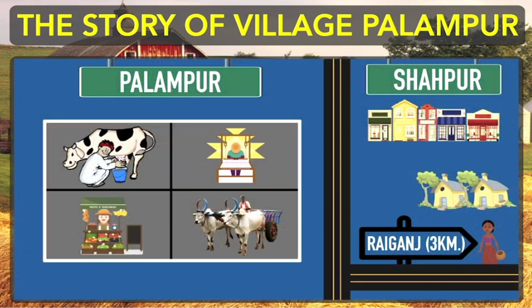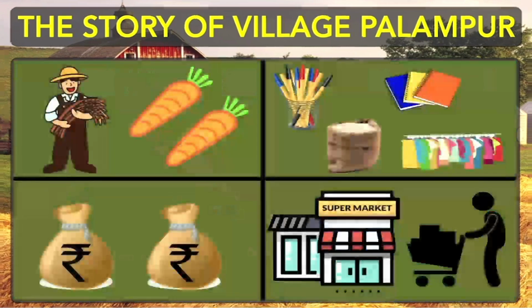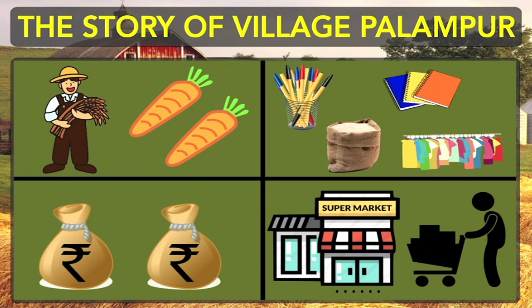Okay, the people who are engaged in shops buy goods from wholesale markets in the town Shahpur, and they sell them to the people who are living in the village Palampur. You can see on your screen also.